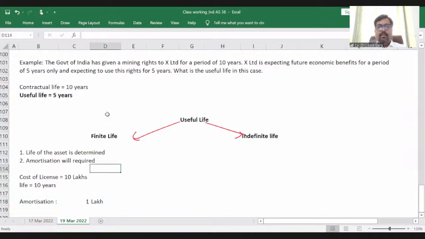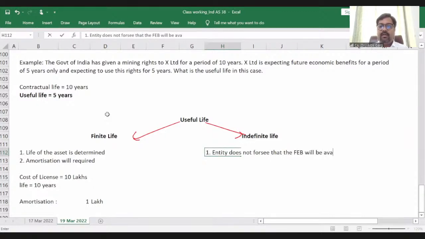Clear? Indefinite life: the entity does not foresee that the future economic benefit will be available for how many periods, for how many years, right?